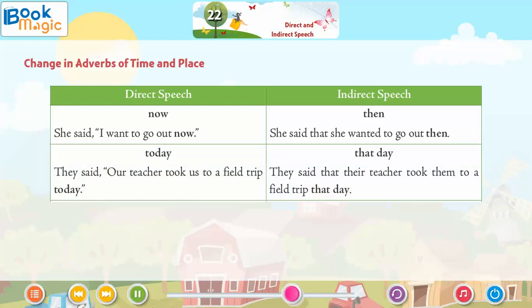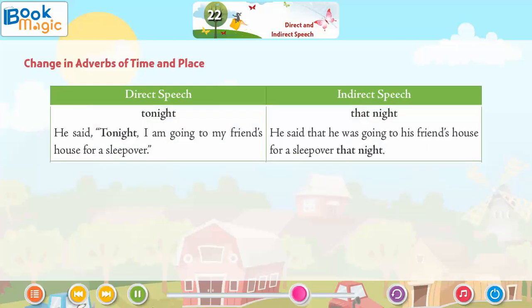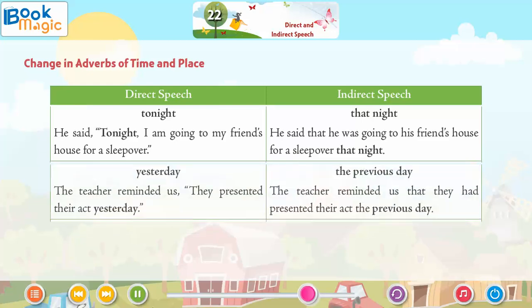Today. They said, "Our teacher took us to a field trip today." That day. They said that their teacher took them to a field trip that day. Tonight. He said, "Tonight I am going to my friend's house for a sleepover." That night. He said that he was going to his friend's house for a sleepover that night.